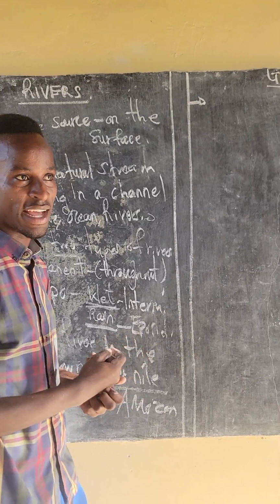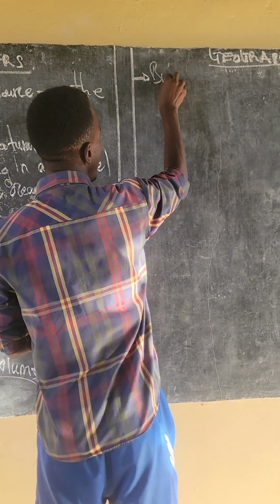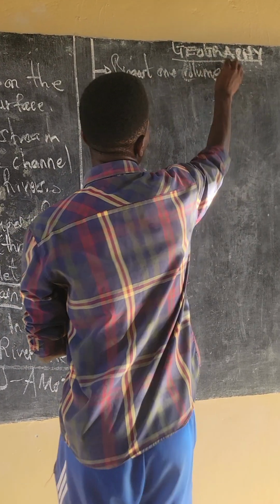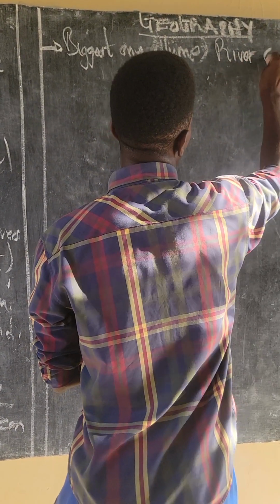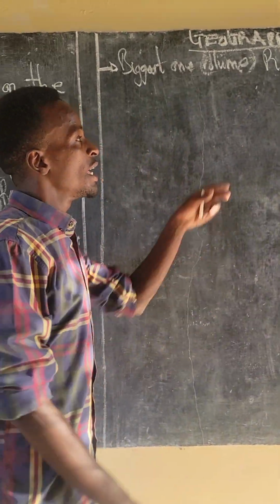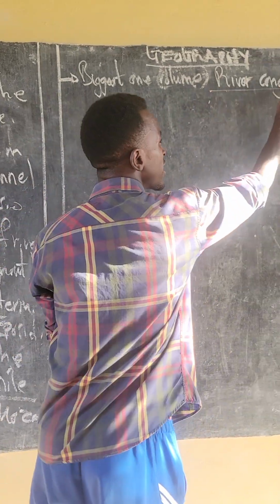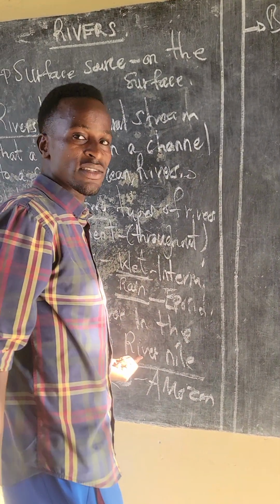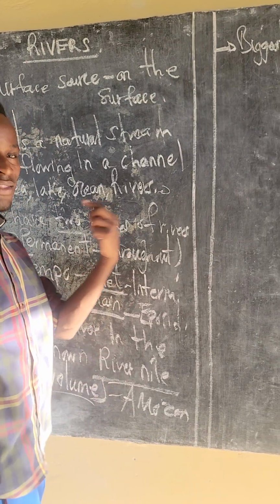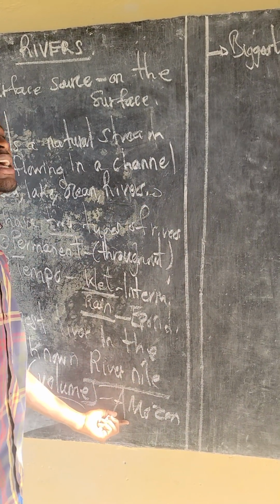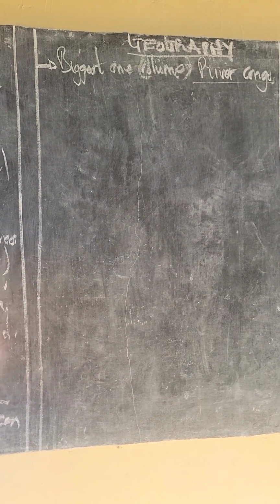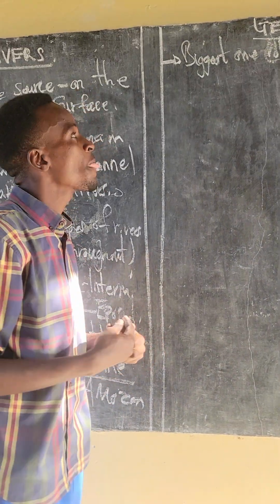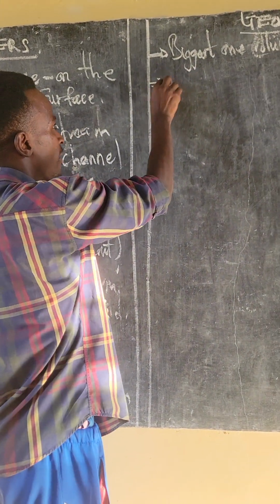And then we have another river, the biggest river in Africa in terms of volume. It is known as the River Congo, which is found in Congo. But the longest river in Africa is known as River Nile. So River Nile is the longest river in the world and in Africa. While in the world, the biggest river is River Amazon, followed by River Congo, which is found in Africa, in the Democratic Republic of Congo.